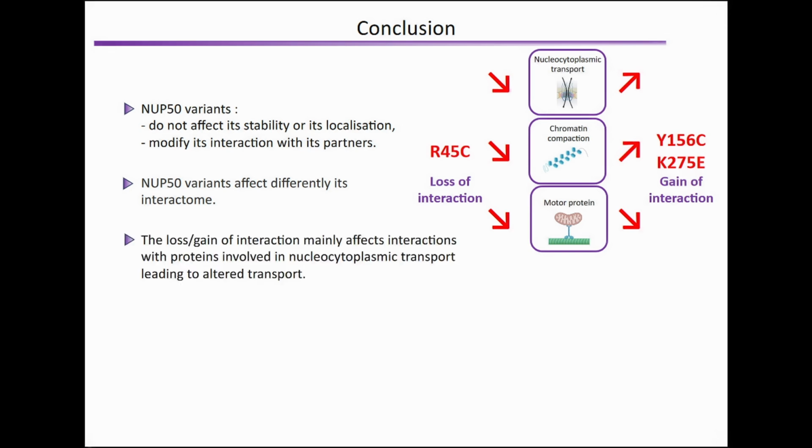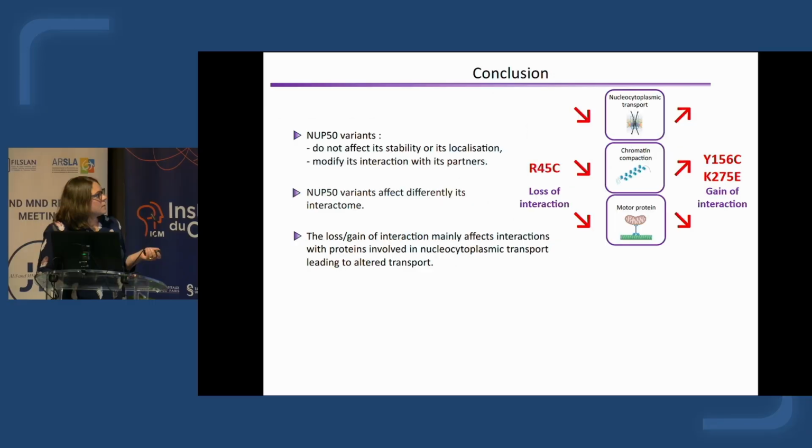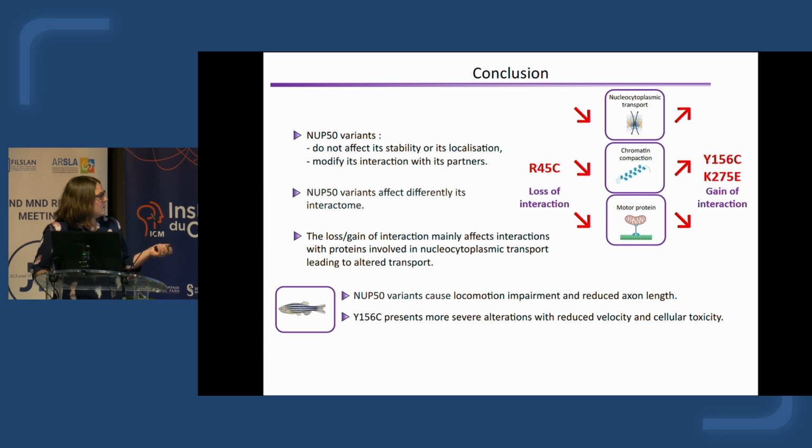We also observe that these variants induce an alteration of the nucleocytoplasmic transport, and in the animal model, in zebrafish, we see a motor alteration and reduced axon length. And for the variant Y156C, we observe a toxicity and reduced velocity.